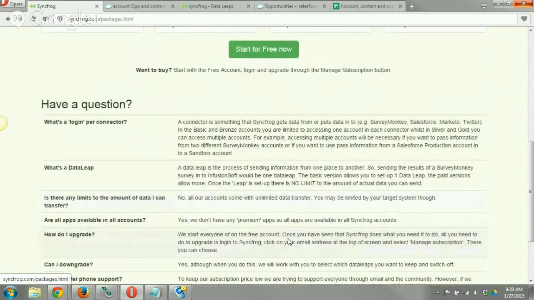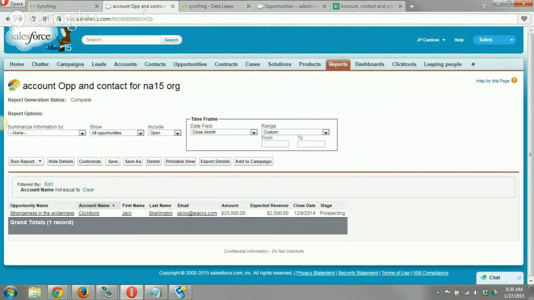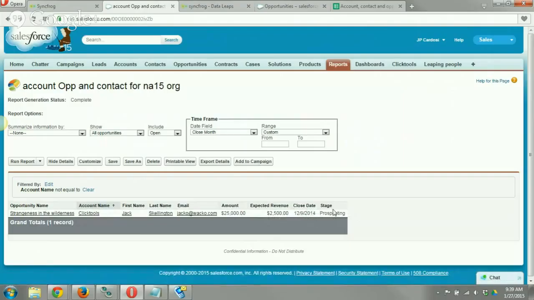All right. So we're going to show that new functionality that we've added into our app today called the transform ability. So you can see here, I have a Salesforce report going to Salesforce, and we're going to go ahead and map it. And this is the actual report I'll be using. So this is the Salesforce report. I have strangeness in the wilderness. So what I'm moving is an opportunity, an account, a contact, the opportunity amount, and the close date and the stage. So you can see the close date is in this format. And we'll use our transform ability to automatically convert that over.